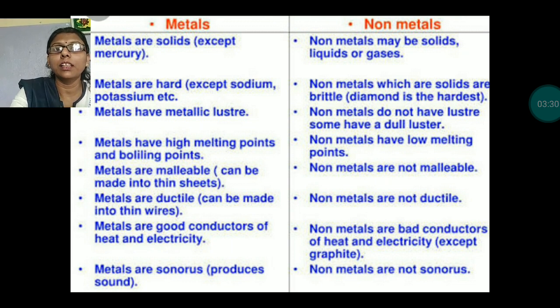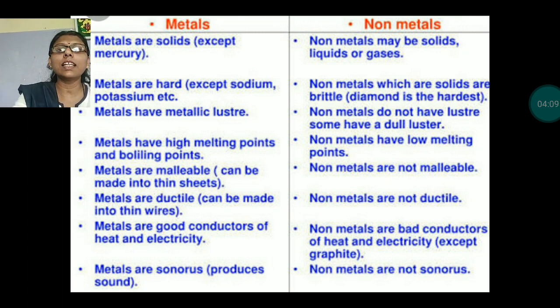Metals are malleable. Malleable means when you hit the metals, you can make thin sheets of them. But non-metals are not malleable. When you hit them, they break into smaller pieces. After that, metals are sonorous. Sonorous means it produces sound. When you hit the metal, some sound will come. But non-metals are not sonorous. Metals are good conductors of electricity and heat also. But non-metals are bad conductors of electricity and heat.